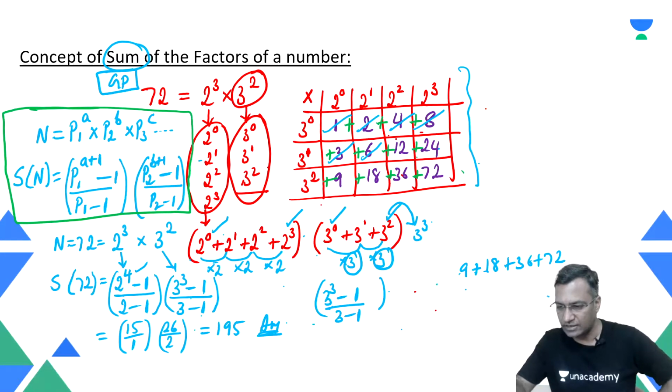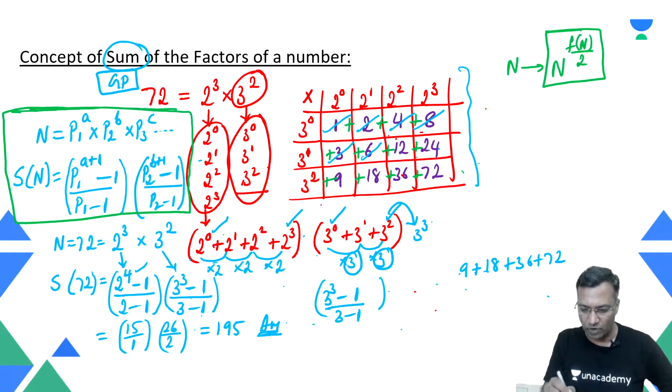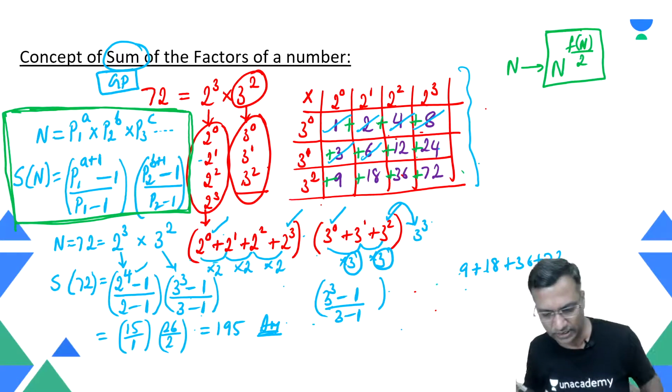One, the product of the factors. If there is a number n, the product of the factors of the number is n raised to the power of the number of factors divided by 2. This is one memory tool I asked you to remember for the product of the factors. The second memory tool is that the sum of all the factors has to be represented in this particular fashion. Two memory tools, that's what it is.